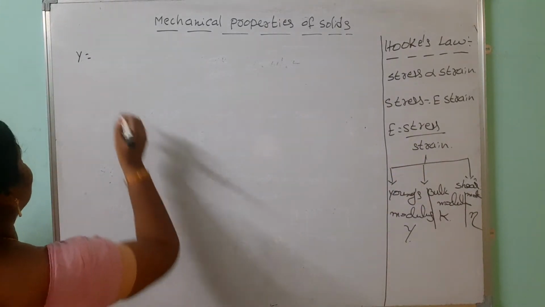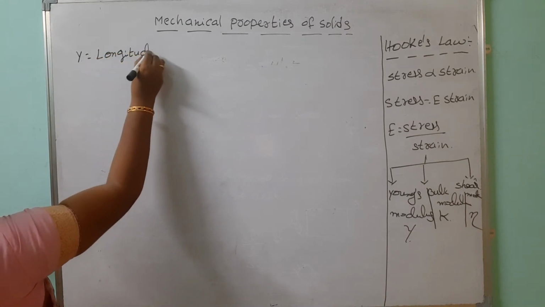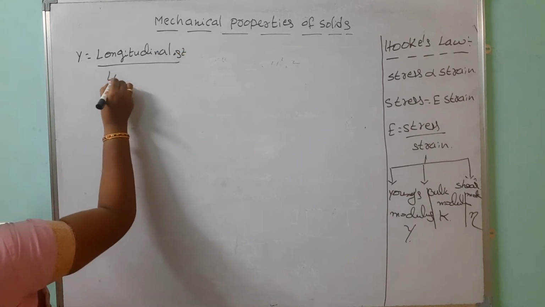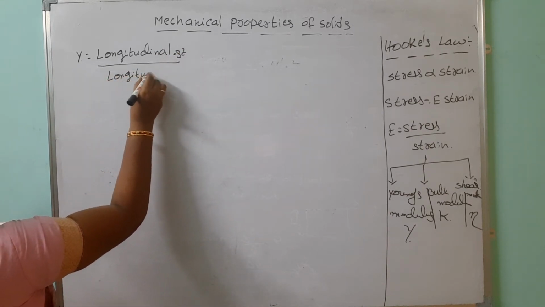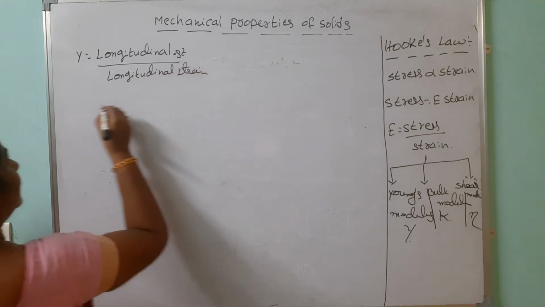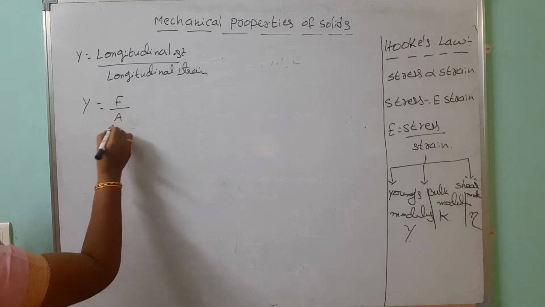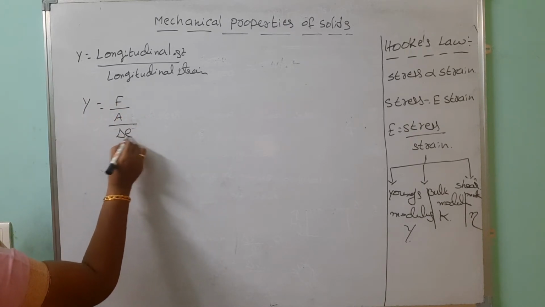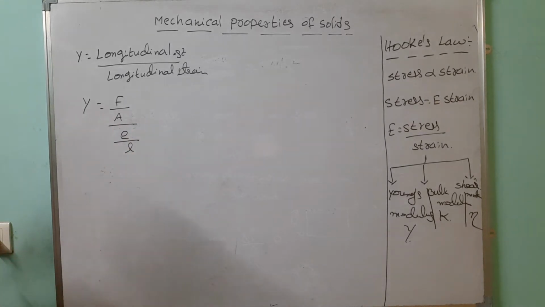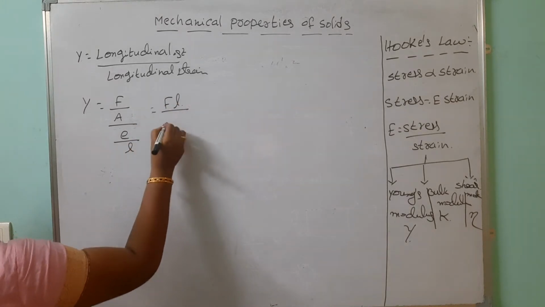Young's modulus means longitudinal stress by longitudinal strain. Then how do we write this expression? Y equals F by A divided by delta L by L. Instead of delta L, we are taking change in length as e, as I already said. So it should be F L by A e.